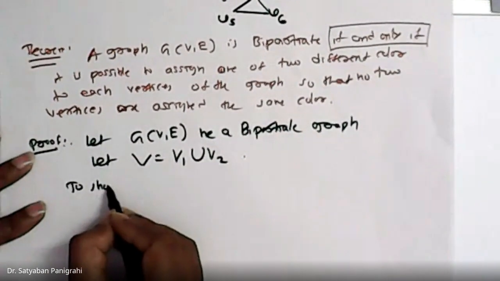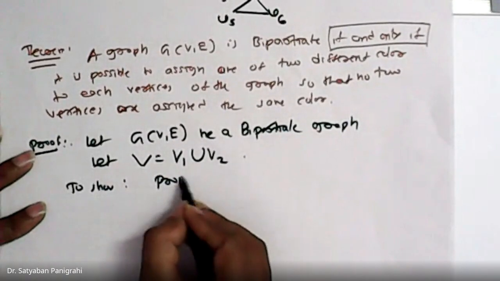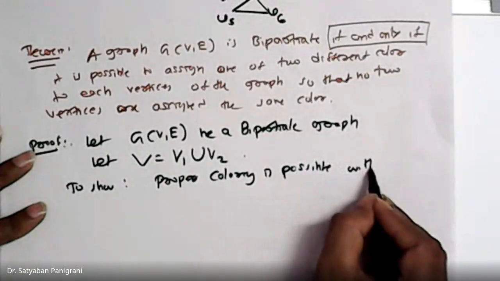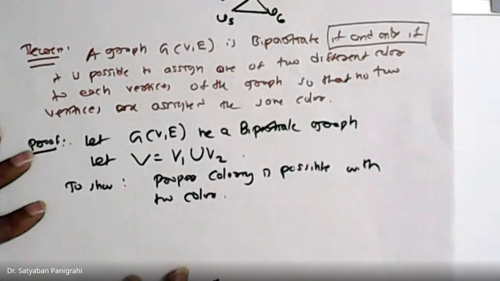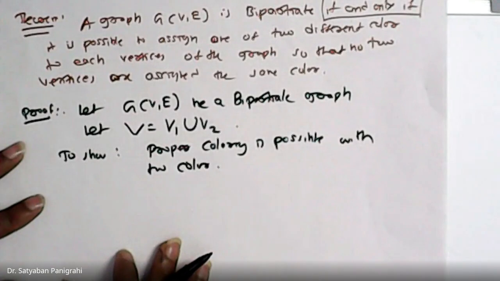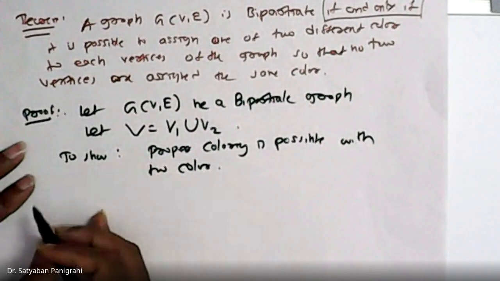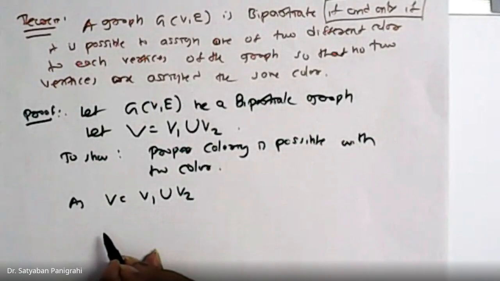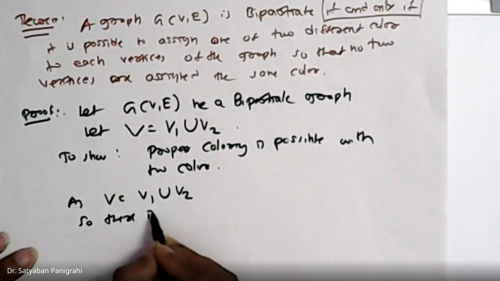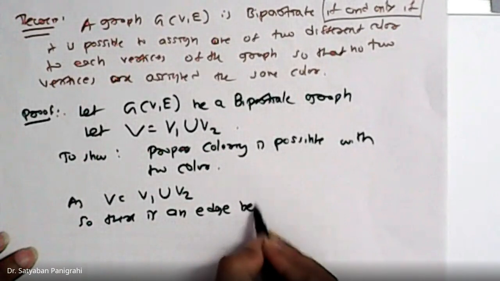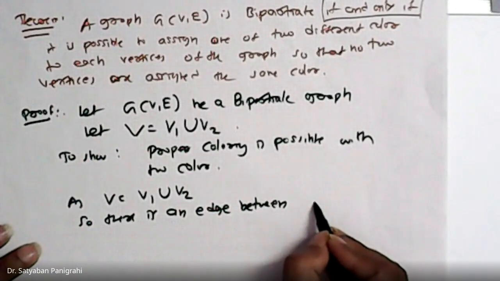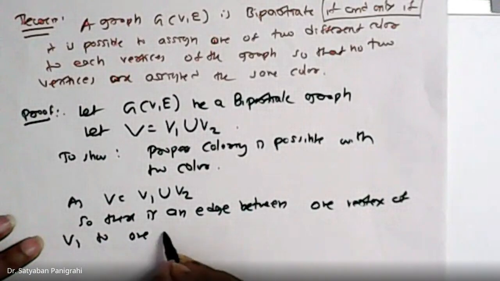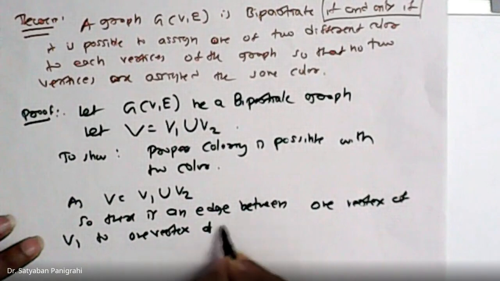Now to show that a proper coloring is possible with two colors: as V equals V1 union V2, there is an edge between one vertex of V1 to one vertex of V2.